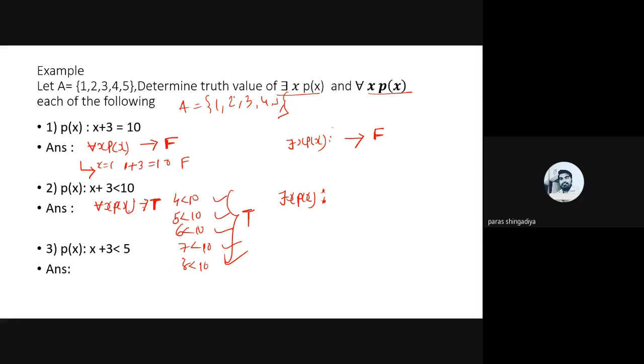So identify one single value from the domain. p of 1 is true, p of 2 is also true, p of 3, 4 and 5 are also true. We need only one value, so it is correct. So the answer of there exists x px will be true, because p of 1, that is 1 plus 3, that is 4, less than 10, is true. Now try the third one, that is x plus 3 less than 5.